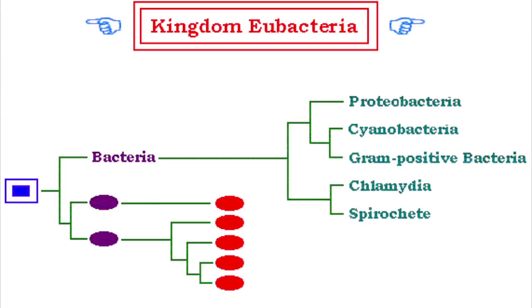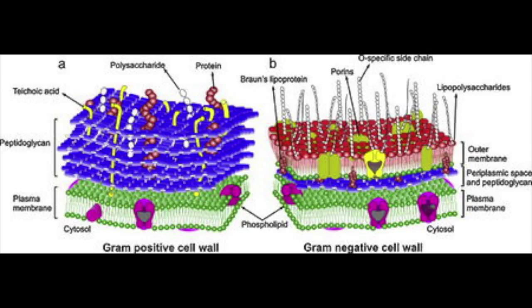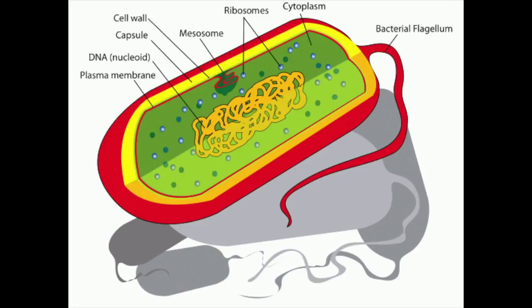There are many different phyla in the kingdom of Eubacteria, but some of the main groups of phyla include Spirochetes, Chlamydias, Cyanobacteria, also known as blue-green algae, Proteobacteria, and gram-positive bacteria. Gram-positive bacteria is a small group of bacteria that makes a violet color when gram-stained because of their thicker cell walls. Gram-staining is a method of distinguishing gram-positive bacteria from the other four categories of gram-negative bacteria, which display a red color when stained. Eubacteria are unicellular prokaryotic organisms.